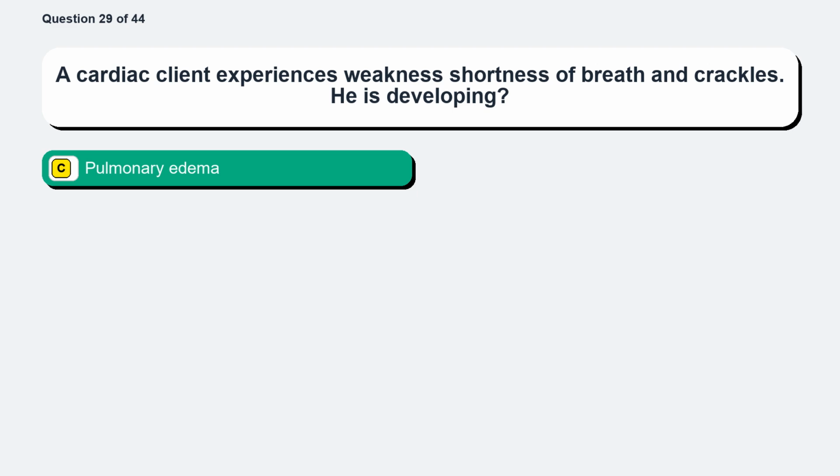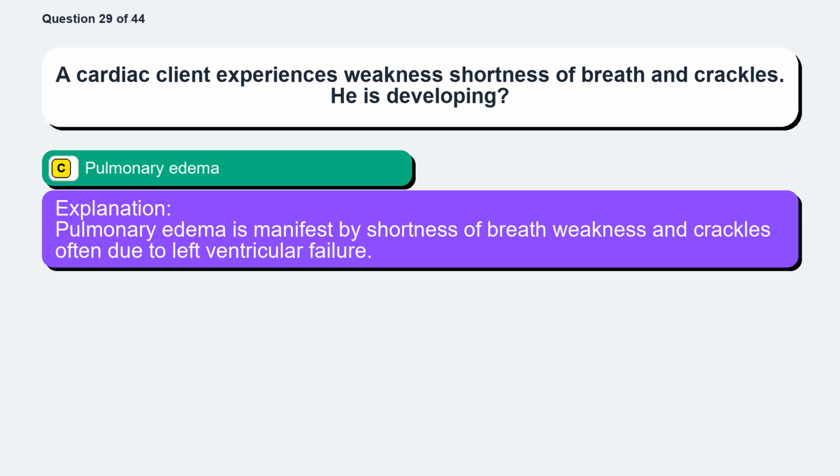The correct answer is option C, pulmonary edema. Pulmonary edema is manifest by shortness of breath, weakness, and crackles, often due to left ventricular failure.